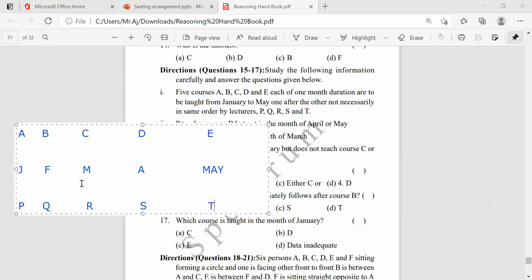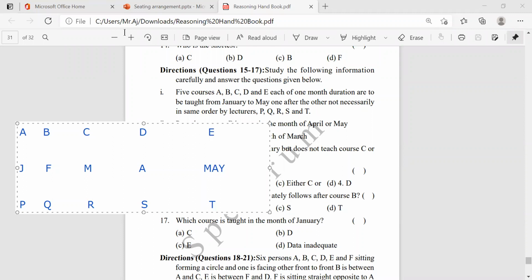You should remember this one. I just gave A, B, C, D and January, February, March, April, May, P, Q, R, S, T, not in the same order. We should find out which order they are following.